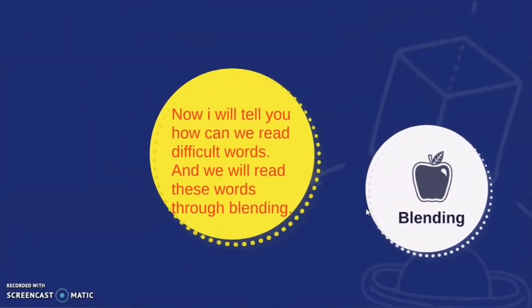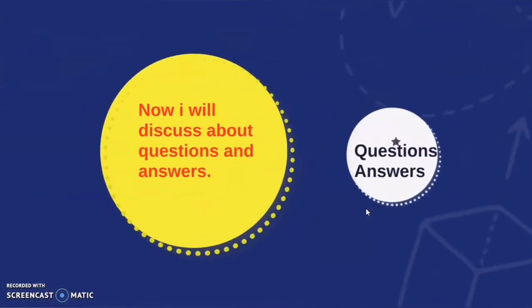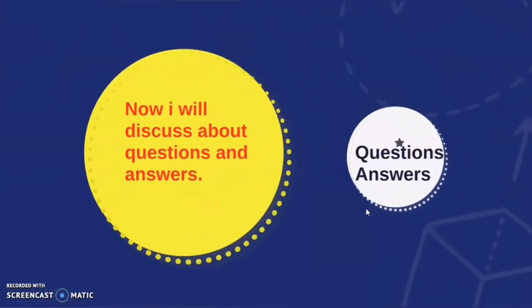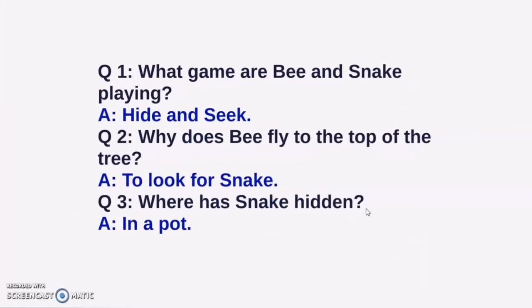Now we will discuss question and answer. The first question is, what game are bee and snake playing? And the answer is hide and seek. Next question is, why does bee fly to the top of the tree? Answer is to look for snake. And the last question is, where has snake hidden? And the answer is in a pot.